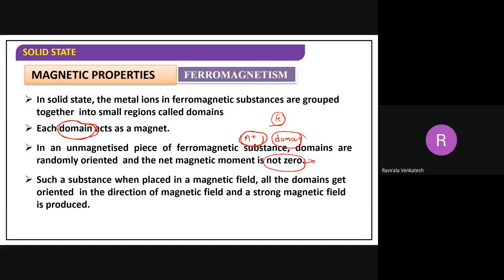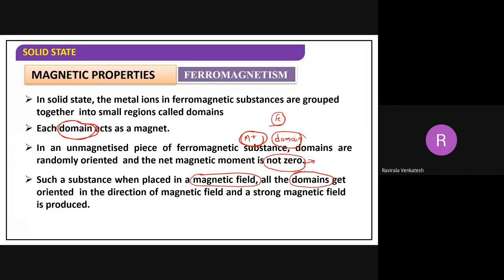When you place this substance under the magnetic field, the domains will be oriented. Domains means what here? A group of metal ions.